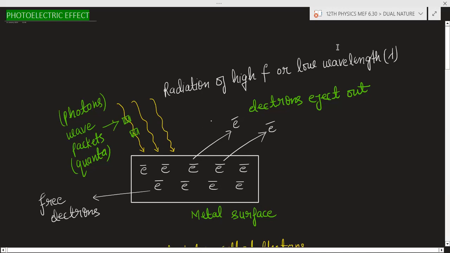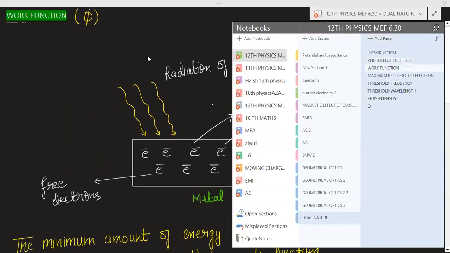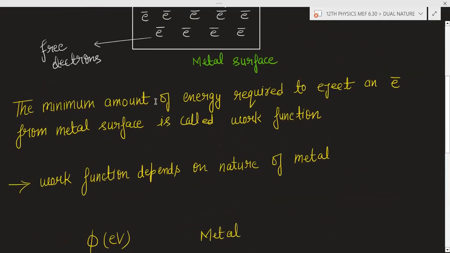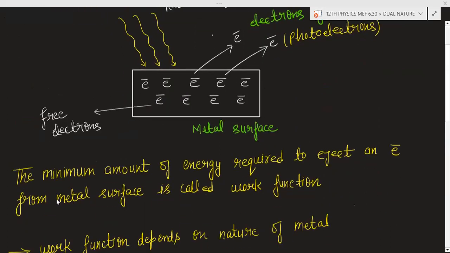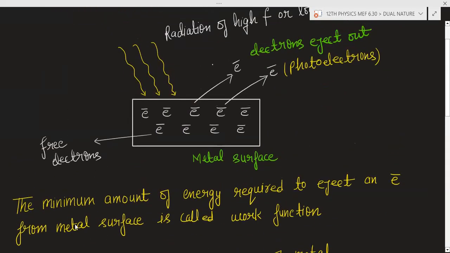from the surface. Okay, so next topic is the work function. So what is work function? Suppose this same diagram. You are giving radiation of high frequency or low wavelength, and these electrons are ejecting out. Those electrons which are ejecting out are known as photoelectrons. Now work function is represented by phi. Work function is the minimum amount of energy required to eject an electron from the metal surface.